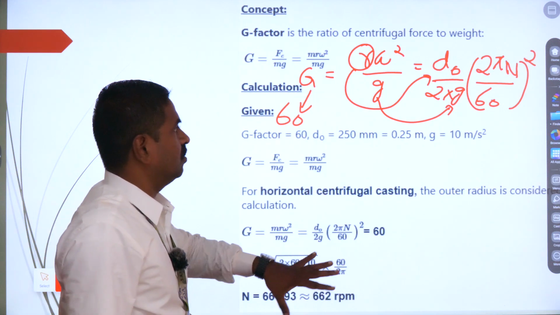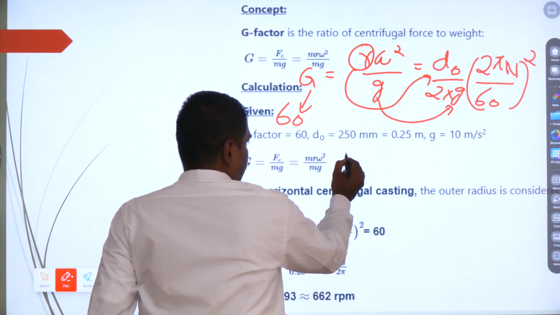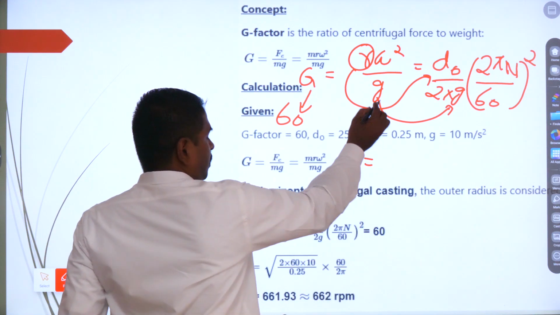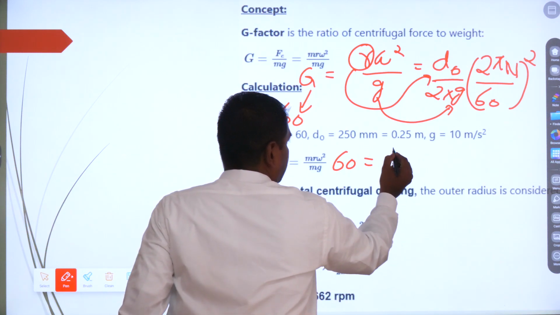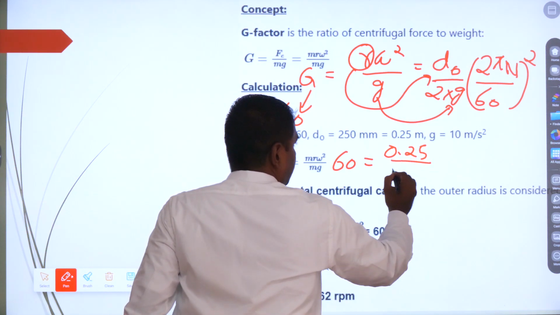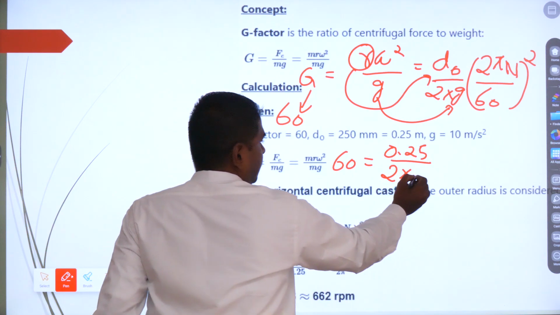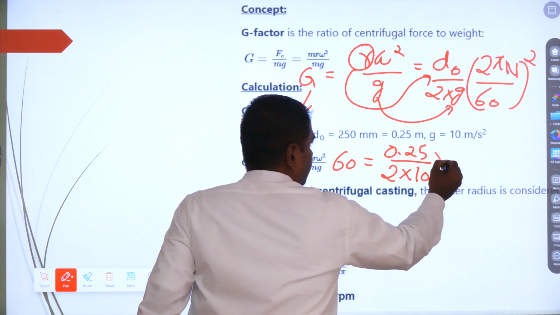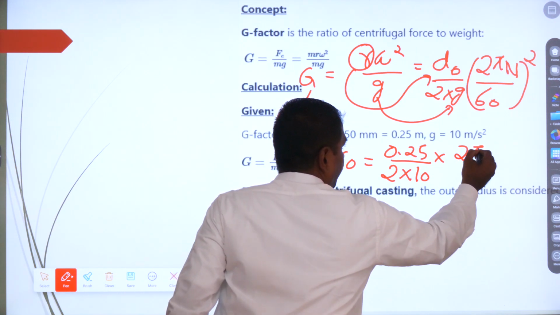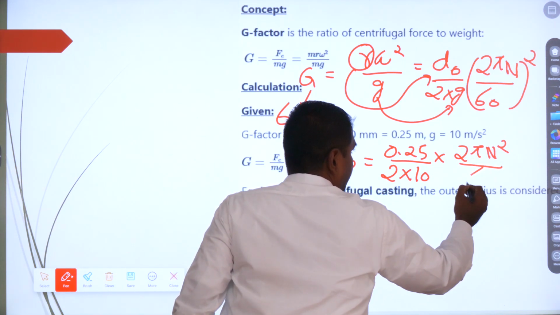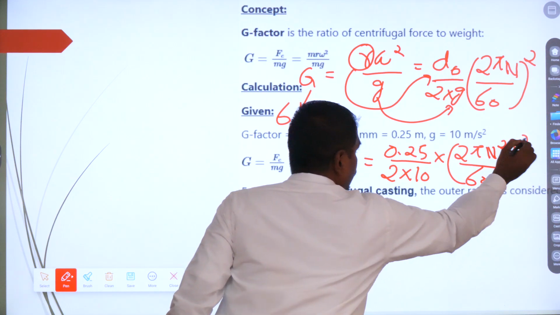So from this, what you are going to do? You are going to find out n square. So 60 is equal to d naught by 2. d naught is nothing but 0.25 divided by 2 into g. g is nothing but acceleration due to gravity, 10, into 2 pi n square divided by 60 the whole square.